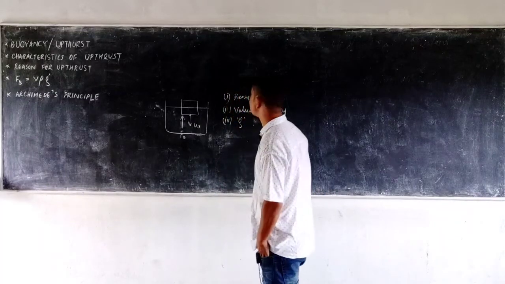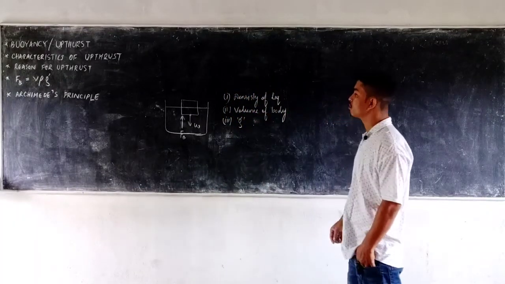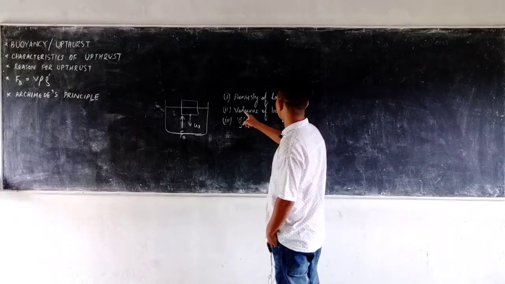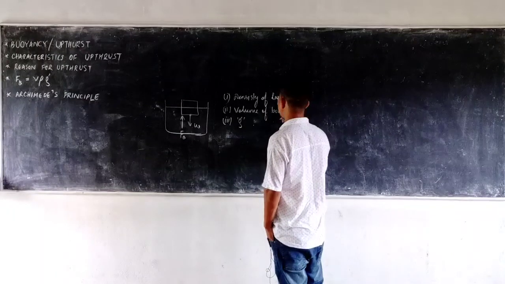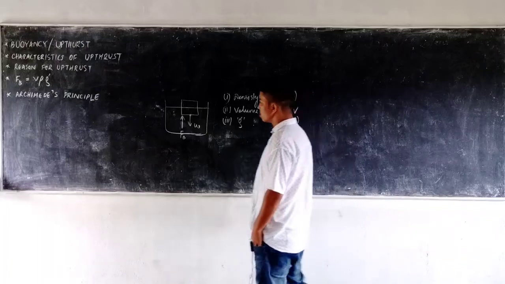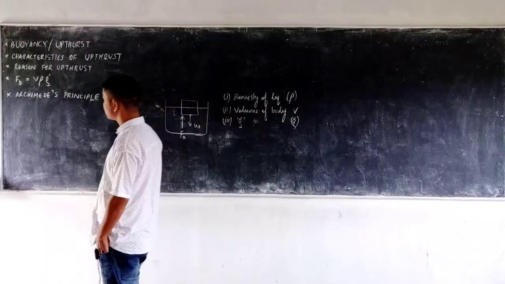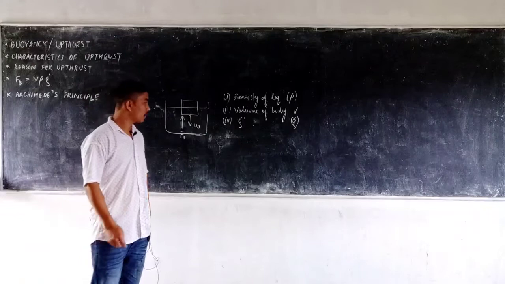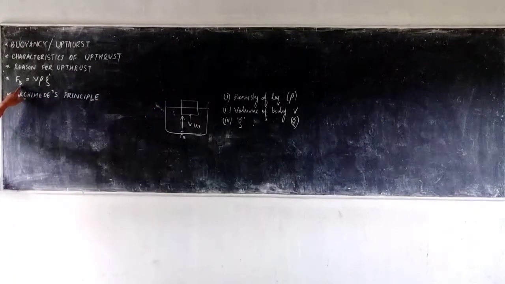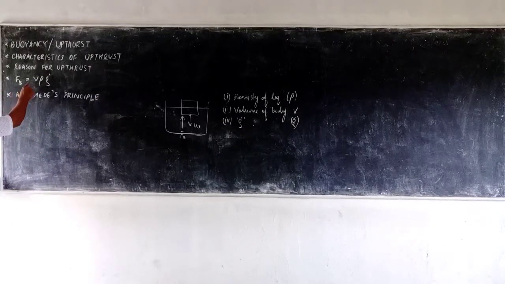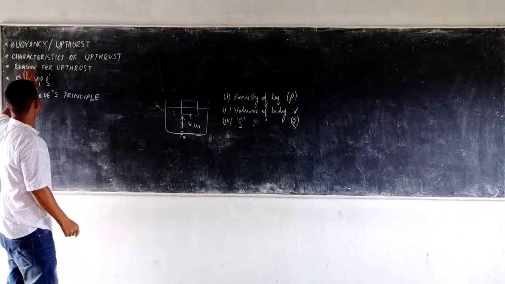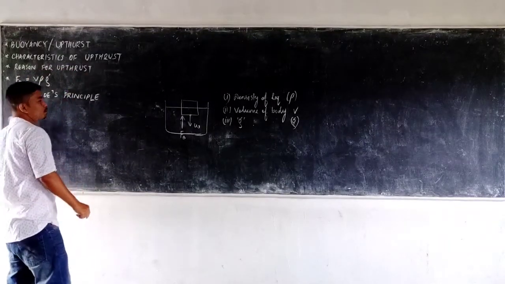So there are three factors on which the upthrust of the body depends: the density, denoted by rho, the volume of the body, denoted by V, and the acceleration due to gravity, denoted by G. So the formula that helps us get the upthrust in a given liquid is F equals V rho G. But before deriving this, let us first try to understand the reason for the upthrust.